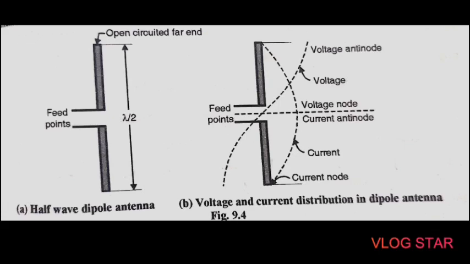Here again there is one more important term, that is directivity. The directive gain can be defined in any direction, and directivity is equal to the maximum directive gain. Then there is one more important parameter, that is power gain. We know that the power gain of an antenna is defined as the ratio of power fed to an isotropic antenna to the power fed to the directional antenna to develop the same field strength at the same distance in the direction of maximum radiation. So these are some important definitions related to antennas.